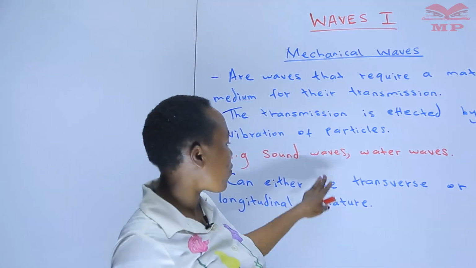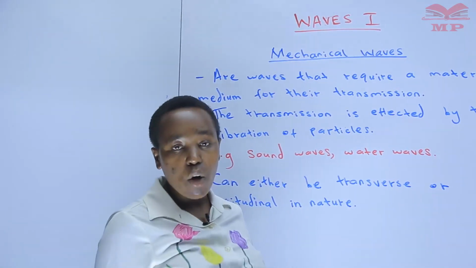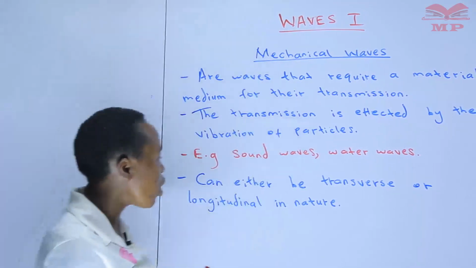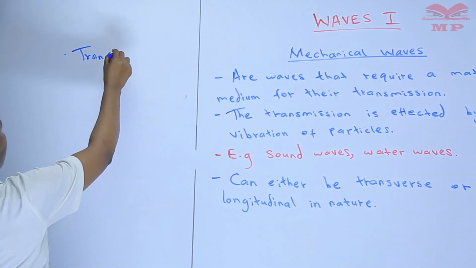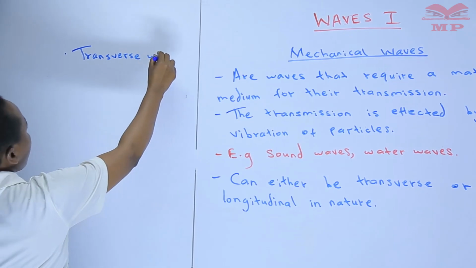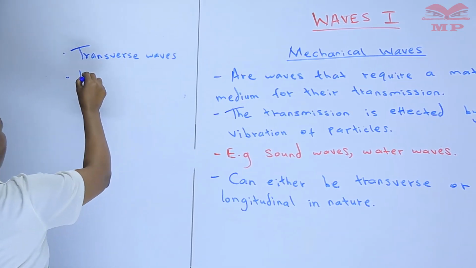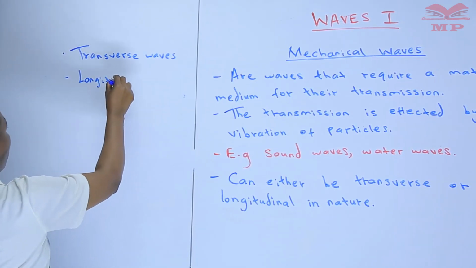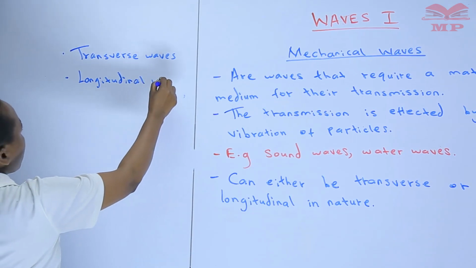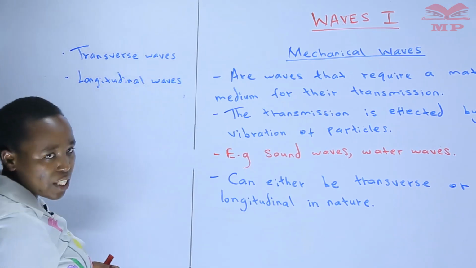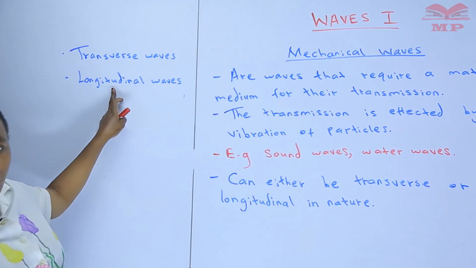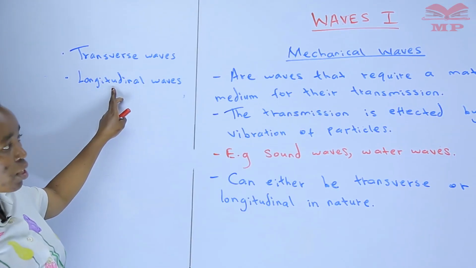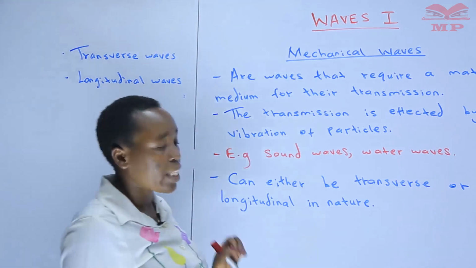We are going to look at the transverse waves, and we'll also look at the longitudinal waves. We'll know what are transverse waves, and we'll also be able to know what are longitudinal waves. So that is all for this lesson.